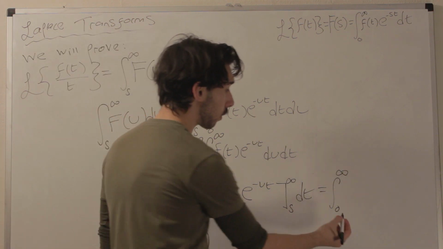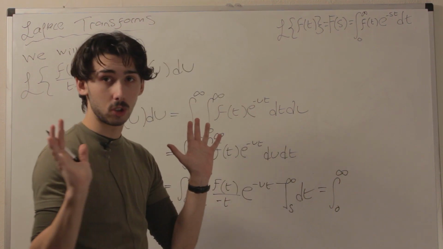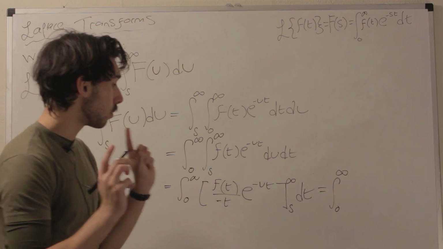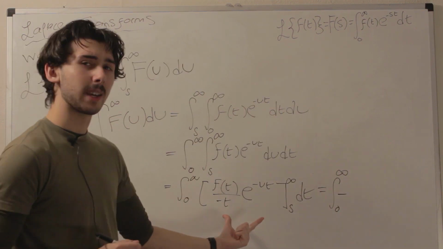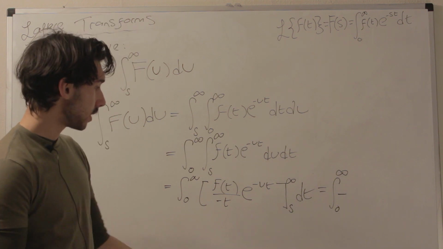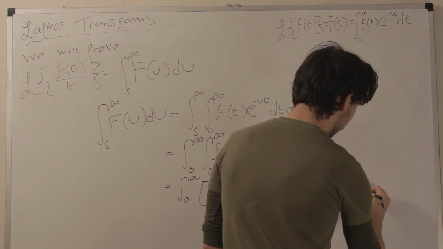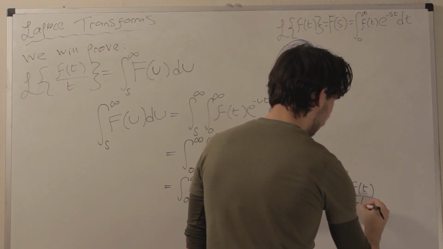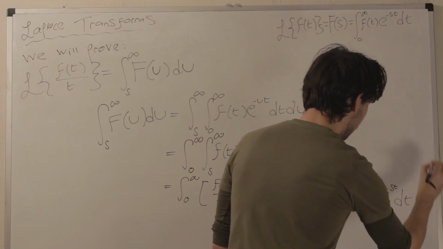So this will be the integral from 0 to infinity of 0, first of all, so I won't write anything because it's just 0. And then we're going to take away evaluating this thing at s. So guys, what is this at s? Well, all it is is just the same thing. So it's just f of t divided by minus t, e to the minus st dt.